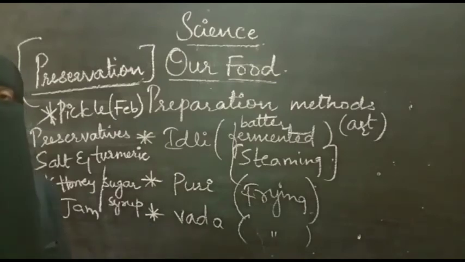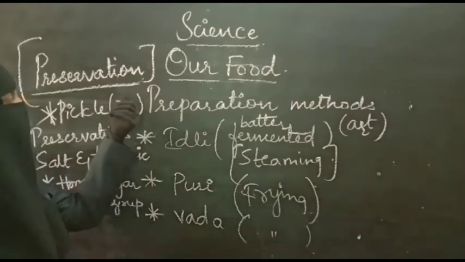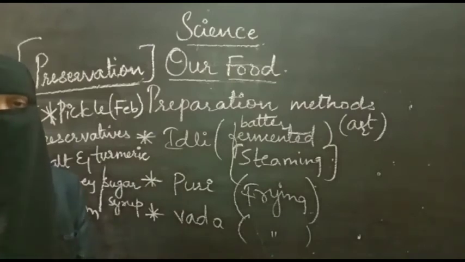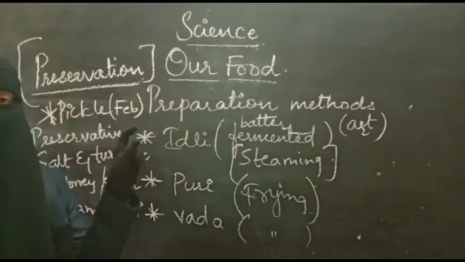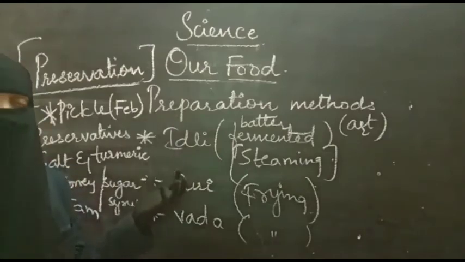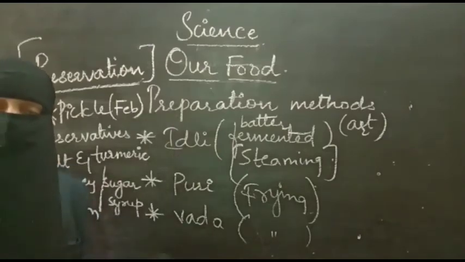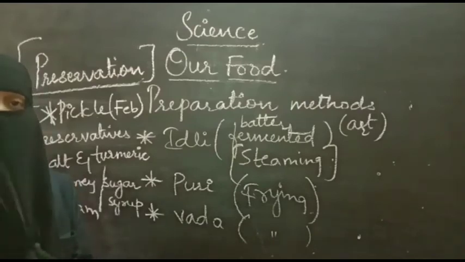Not only that, even fruit juices like Real fruit juice, B Natural, in that also honey and sugar will be added. And along with this, some chemical preservatives are also added. So it is a must, whenever you are eating any kind of preserved food, that means food which is stored for a longer time, you must see the manufacturing date. The manufacturing date will be on the back side of the pack, as well as the expiry date, and the ingredients used in that.